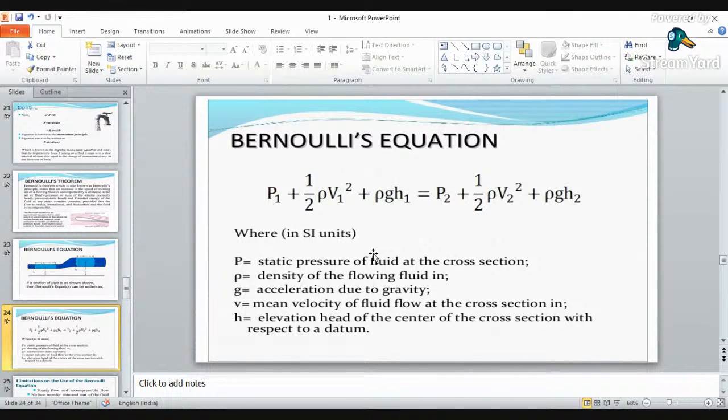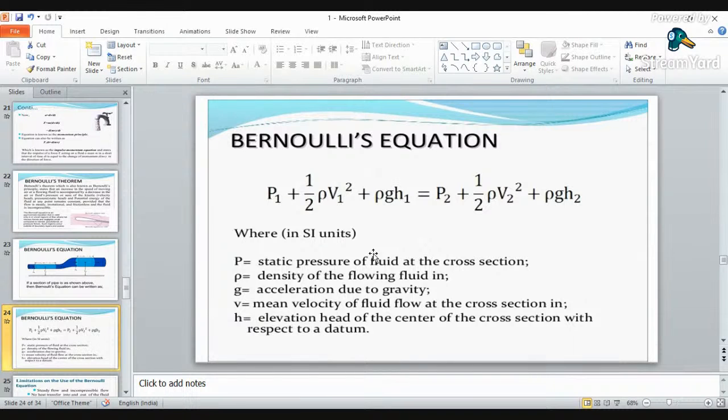Now I have already told you this is the ideal equation, but in real practical life, fluid will not behave the same. Suppose you have 100 meters of water at the inlet; you will not get 100 meters of water at the outlet. There will be 99.9 meters or 99.8 meters of water at the outlet. Where does this water go? This is nothing but a water loss, or what you call a head loss.